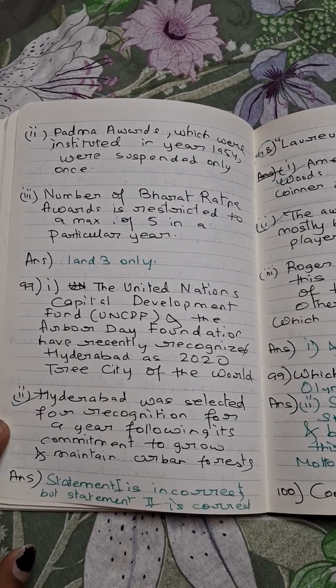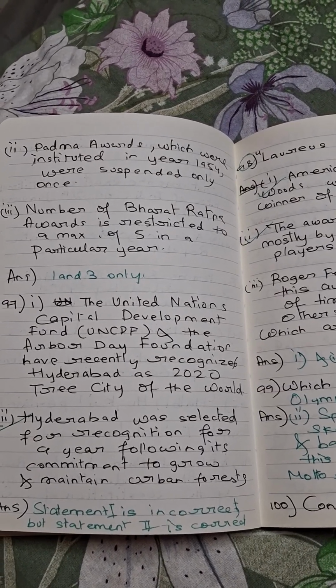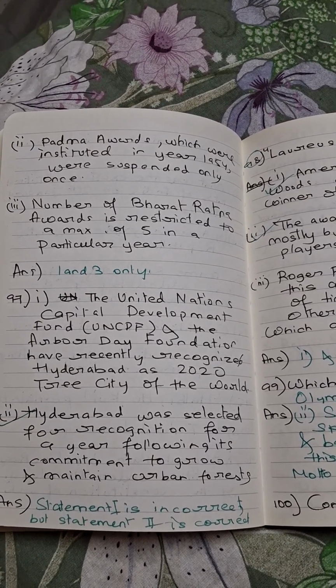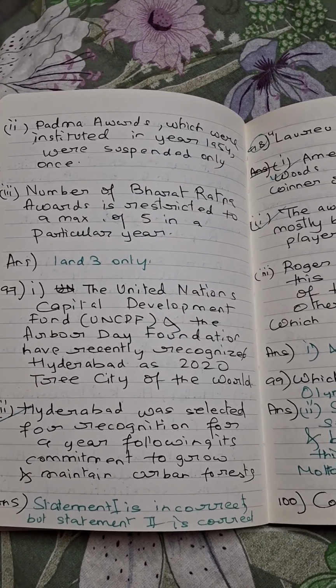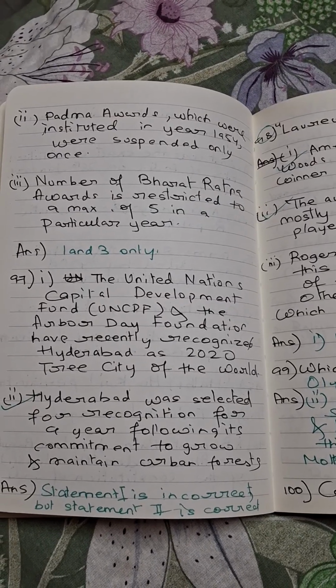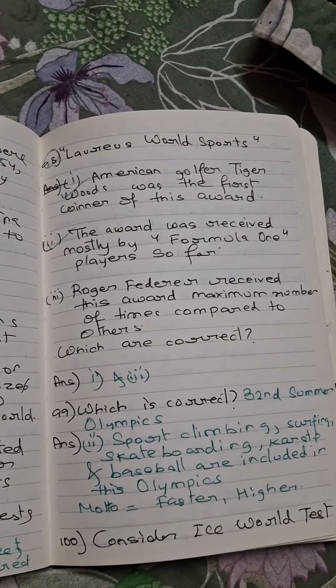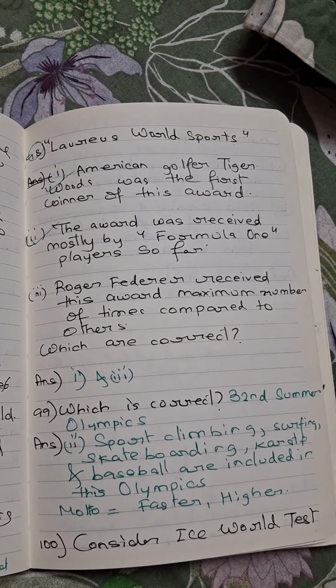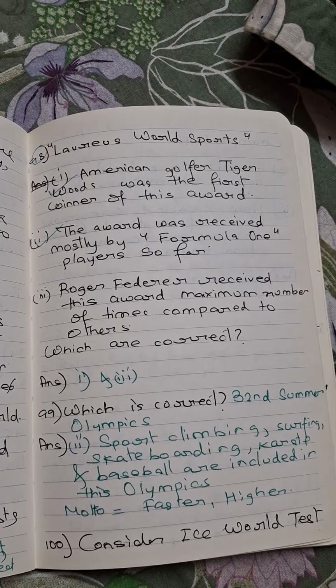The United Nations Capital Development Fund (UNCDF) and the Arbor Day Foundation have recently recognized Hyderabad as 2023 City of the World. Hyderabad was selected for recognition for a year following its commitment to grow and maintain its urban forest. Statement 1 is incorrect, but statement 2 is correct. Next question. Laureus World Sports Awards. Which of the statements are correct? So only the first and second statements are correct.